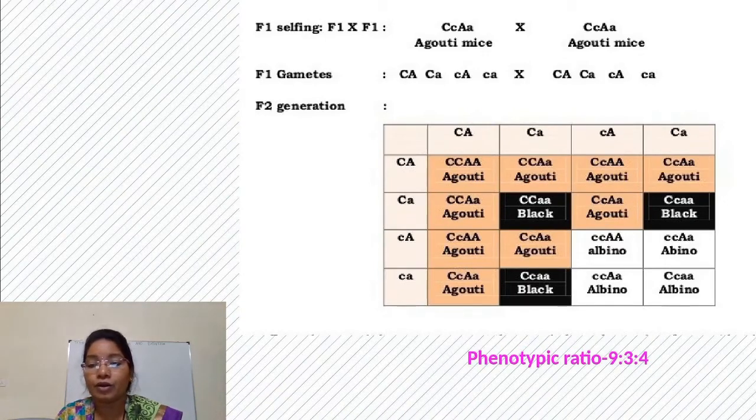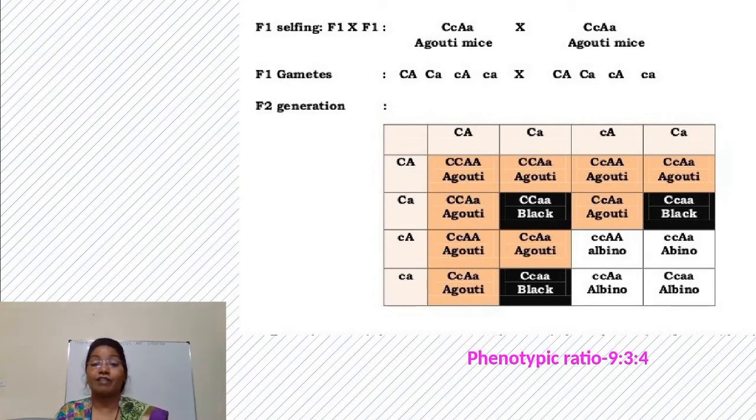And albino will produce its effect due to the recessive gene, small c. In this way, agouti are 9, black are 3 and albino are 4.